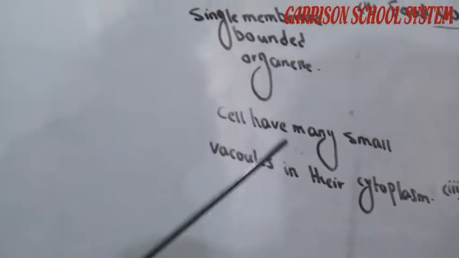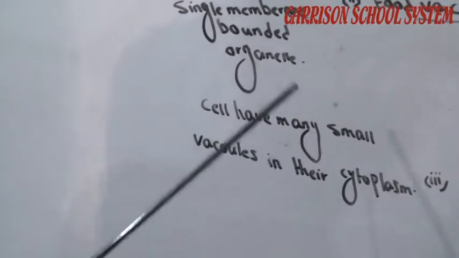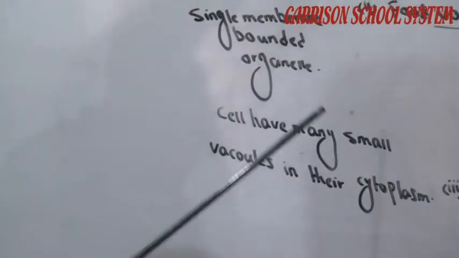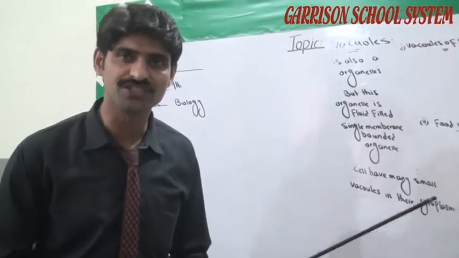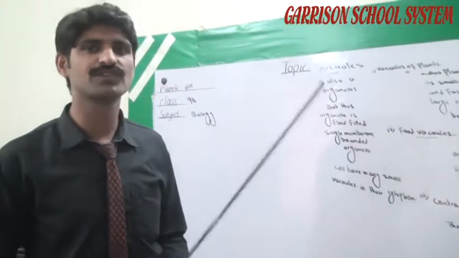Cells have many small vacuoles in their cytoplasm. These small vacuoles are interconnected with each other and form a large vacuole.